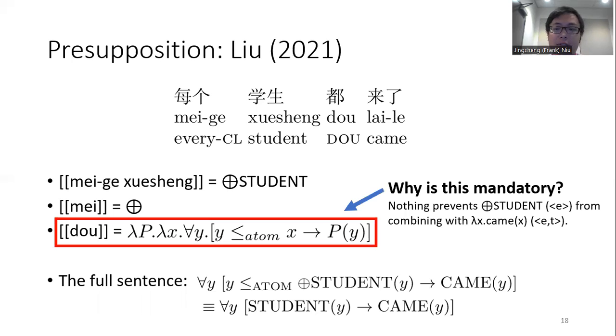However, Liu disagrees with this decompositional account of quantifier scope. First, though in this sentence is mandatory. However, Lin's analysis cannot explain the mandatory occurrence of though. Nothing really prevents the maximal student from combining with the function came.